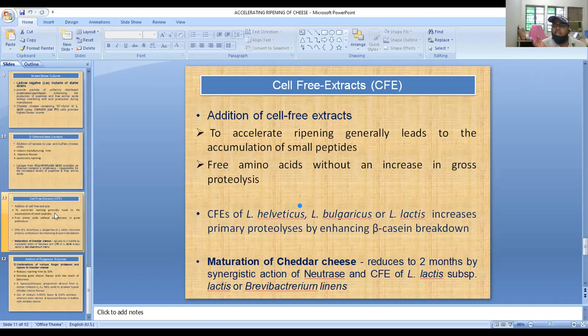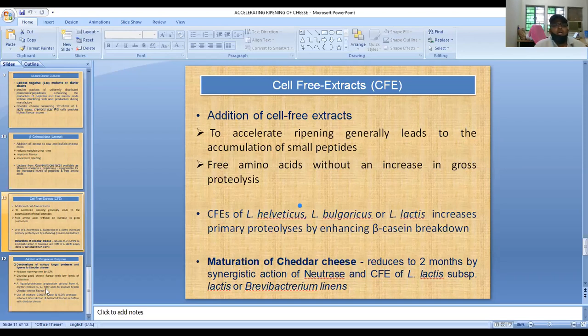Similarly, cell-free extract of Lactobacillus helveticus, Lactobacillus bulgaricus, and Lactobacillus lactis also increases proteolysis by enhancing beta-casein breakdown. Cell-free extracts increase the concentration of free fatty acids and free amino acids, which contribute to flavor development in the cheese.